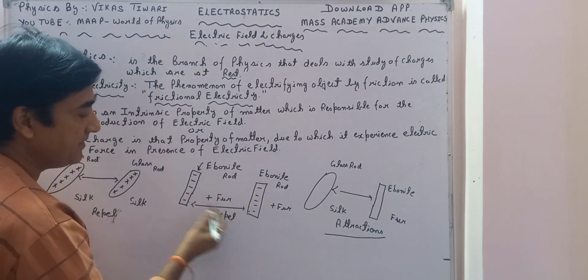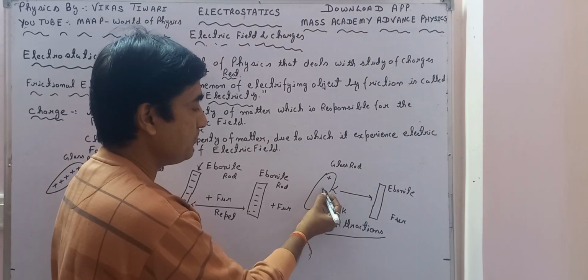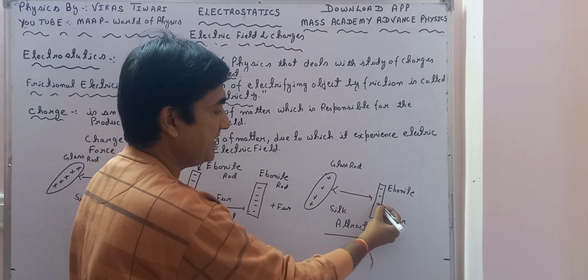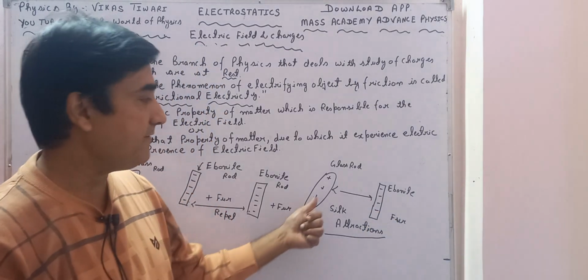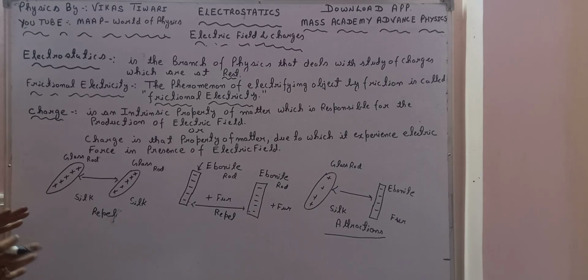So again they are repelling. Again, what about this particular thing? This silk rod has positive charge, and this ebonite rod has negative charge, so they get attracted. So how does this phenomenon take place?